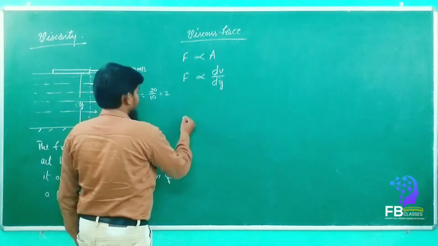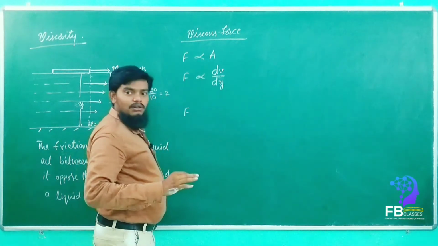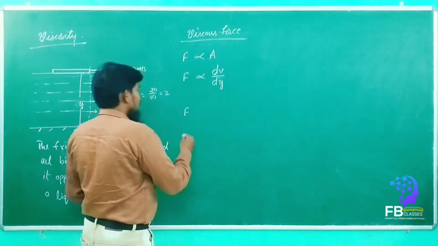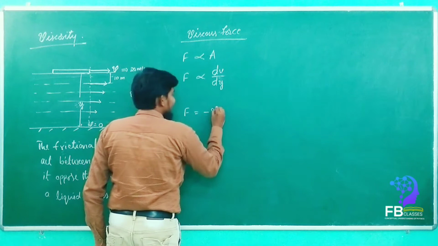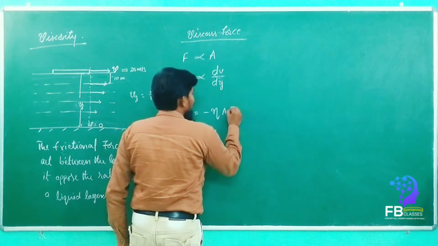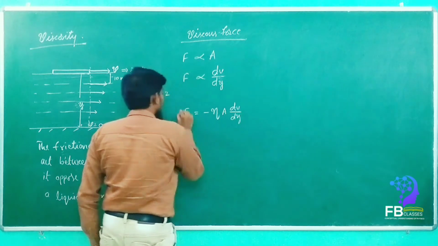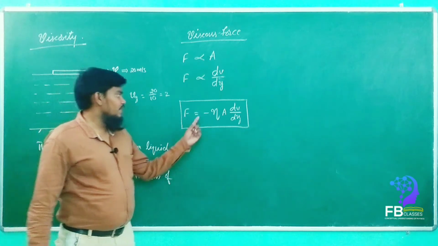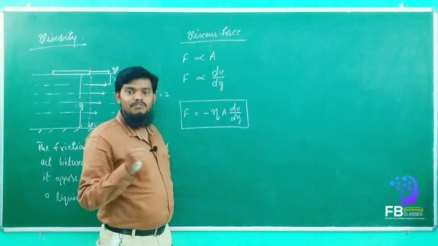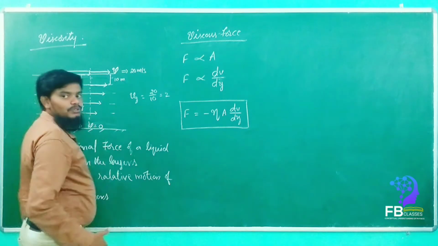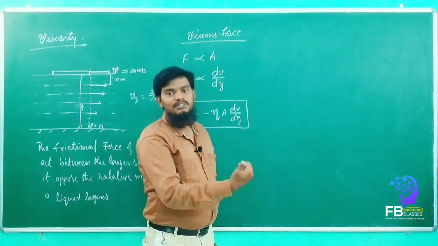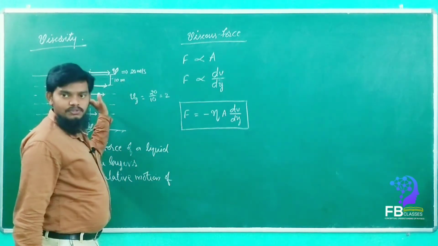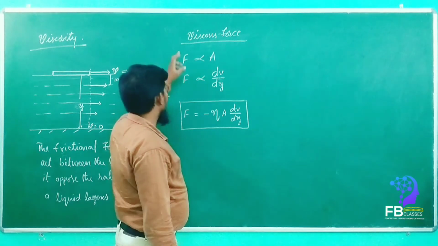Yeah. So now F, if you remove the proportionality, then we have to give the proportionality constant. We write F is equal to minus eta A into dv by dy. This is the viscous force. Why is the negative sign given here? Because it is a frictional force. The frictional force always acts opposite to the actual force. Yes or no? Frictional force acts opposite to the actual force. Understand?